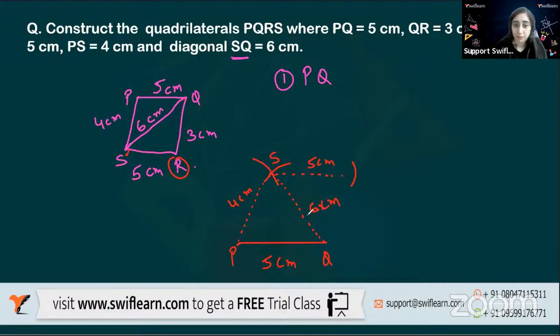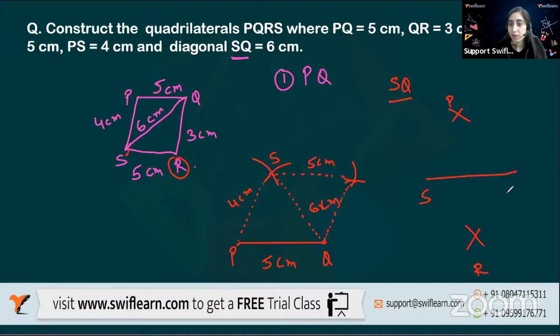Now we'll go to QR. QR is 3 centimeters. We'll open the compass to 3 centimeters and draw it. Suppose this is 3 and it cuts here because it has to be small, comparatively. So joining this, we'll find a quadrilateral like this. So this is also a way we can do it, but the convenient way which I was teaching before was making the diagonal line SQ as the baseline. Then from this, meeting the arc here on the top, I'll get P. Getting an arc here on the lower side, I get R.